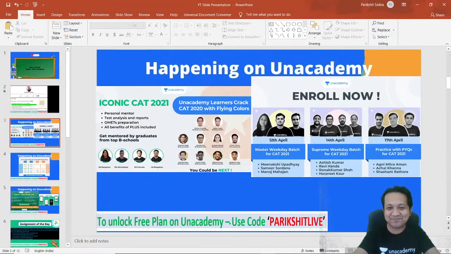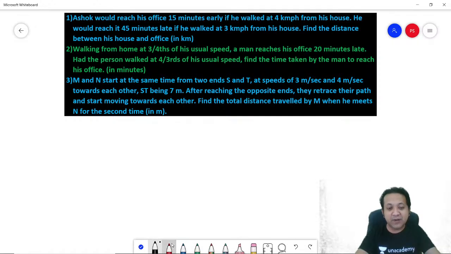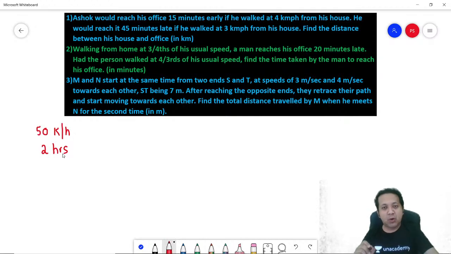Let's get started. Now before we look at the questions, let's first briefly discuss the concepts. This is one chapter, few concepts, but a lot of types of sums. I ask you a very simple question. A car travels with a speed of 50 kilometers per hour, and let's say the car has traveled for 2 hours. Now if I ask you at the end of 2 hours, how much distance would the car have covered? I think it's very simple. 50 kilometers per hour and 2 hours.